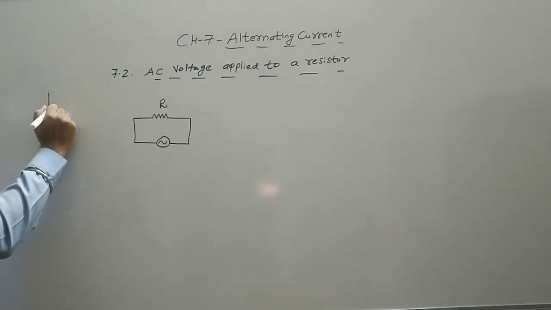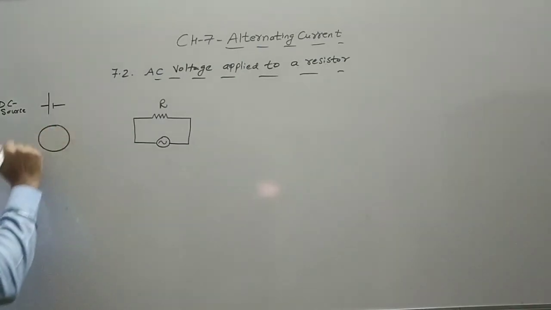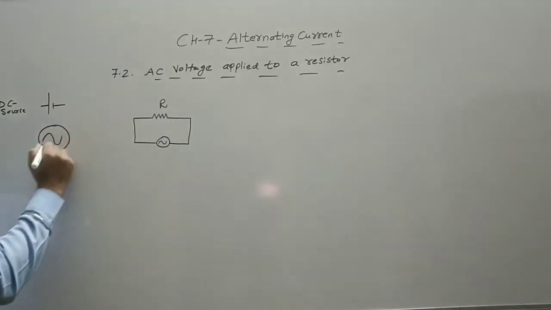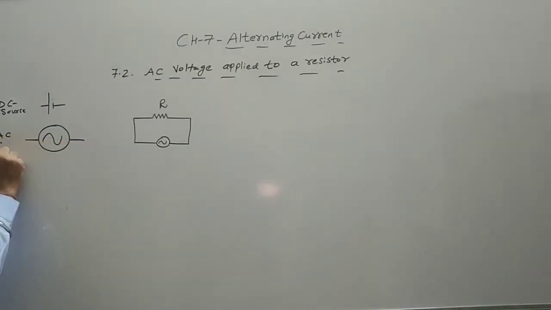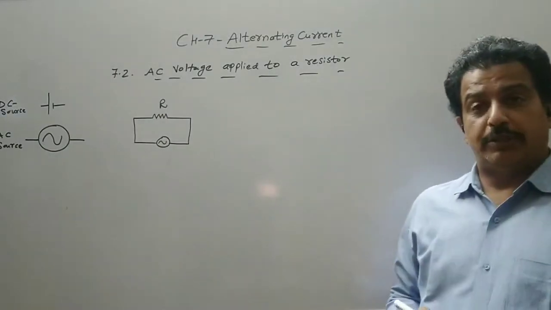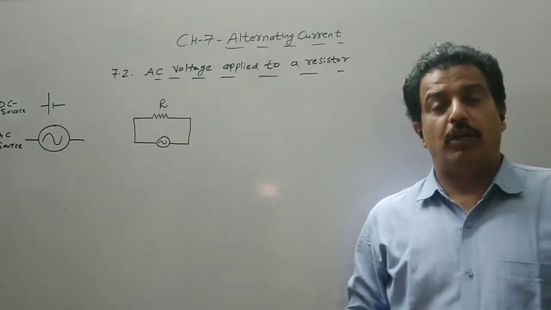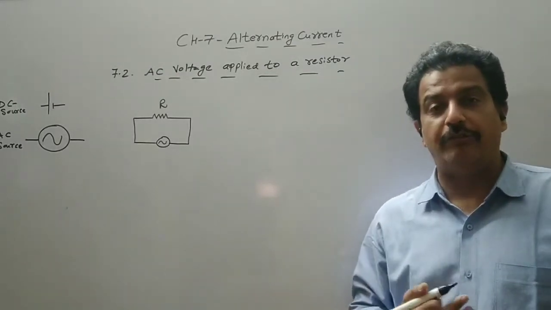Like we have a positive and negative terminal for a DC source, this was the symbol for a cell, and a series of cells was called a battery. Similarly, the AC source is denoted by this circle, and here we draw a sine curve because we have seen that in an AC generator the voltage induced changes its polarity, and the AC voltage was a function of sine. The formula of the induced EMF was Em sine omega t because the flux was a function of cosine.